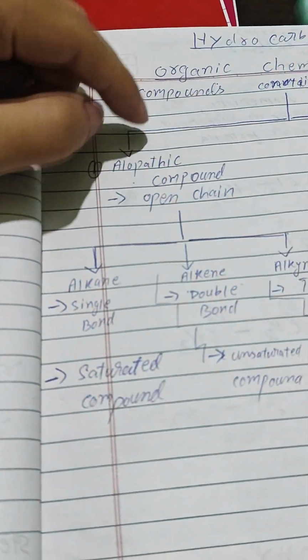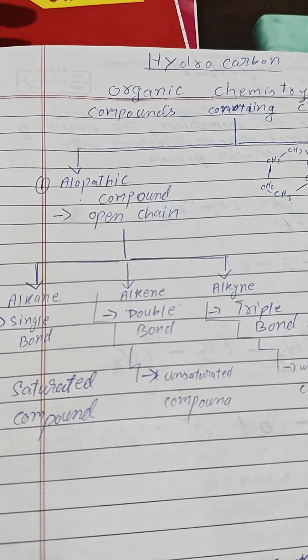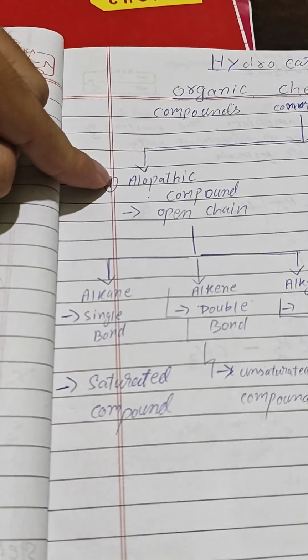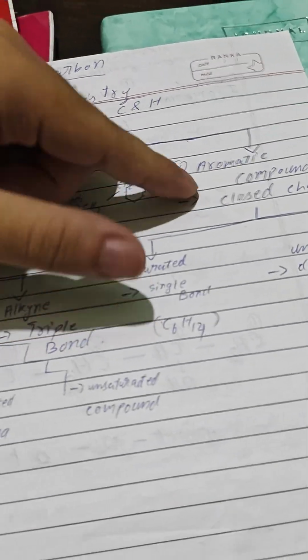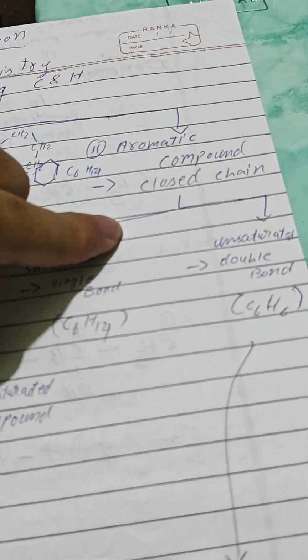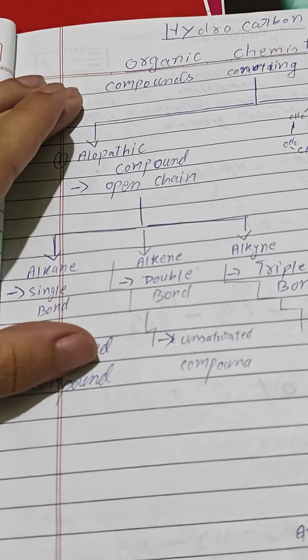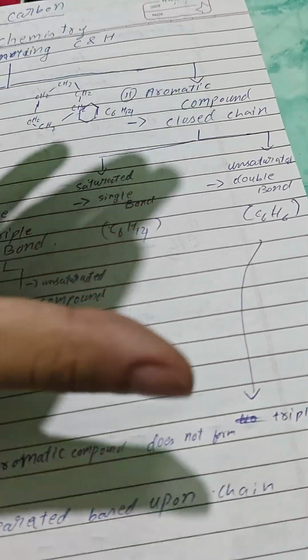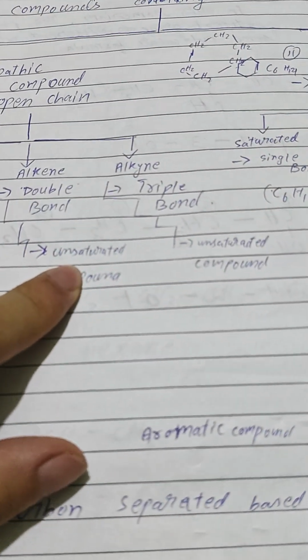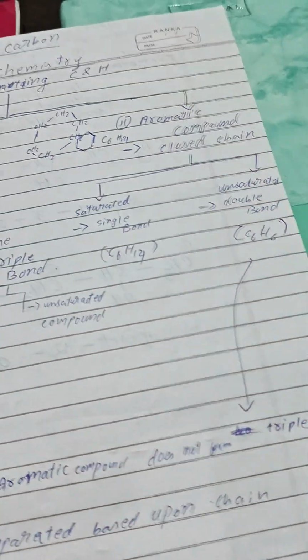What is an open chain? They are called aliphatic compounds. Just remember, hydrocarbons are divided into two types based upon chain: aliphatic compounds and aromatic compounds. Aliphatic compound, open chain; aromatic compound, closed chain. Aliphatic and aromatic compounds both have two things in common: saturated compound and unsaturated compound.